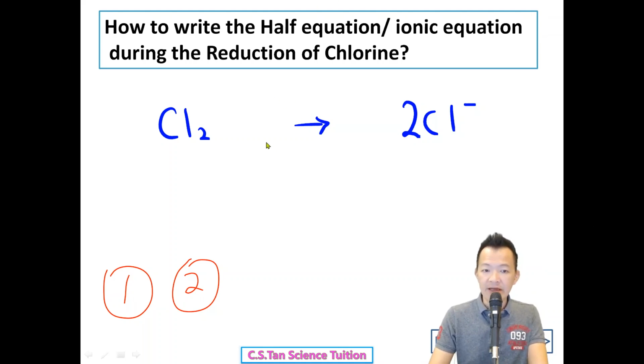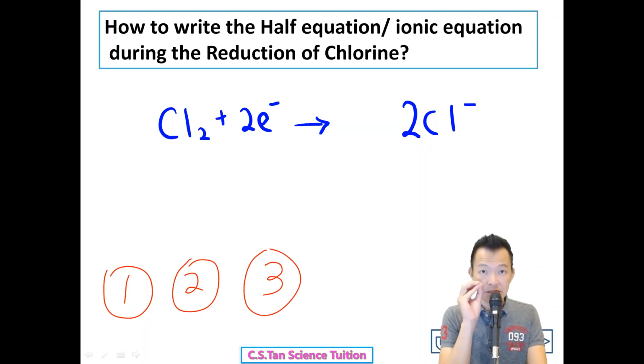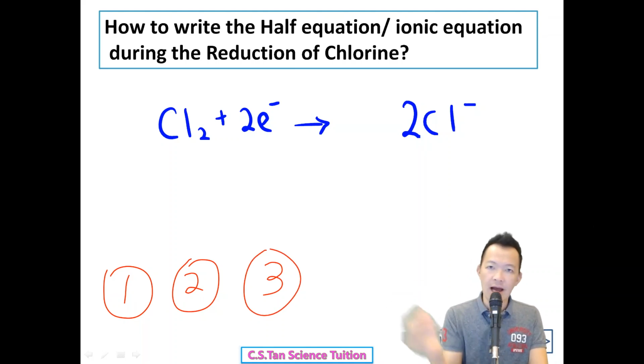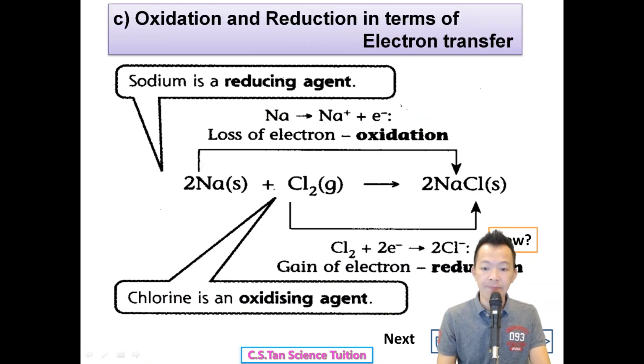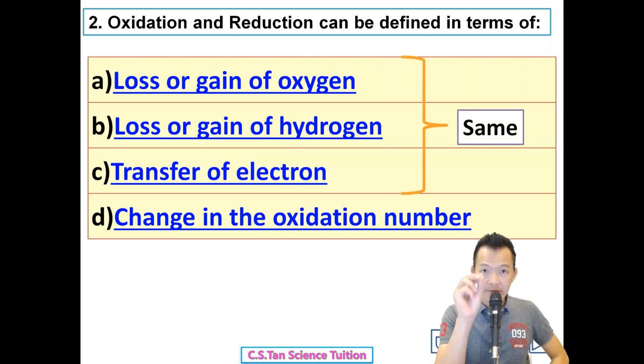So on the left hand side you add 2 electrons. So 0, negative 2, negative 2, the charge becomes balanced. This is the third step. This is the way we write all the half equations for the whole chapter 3.